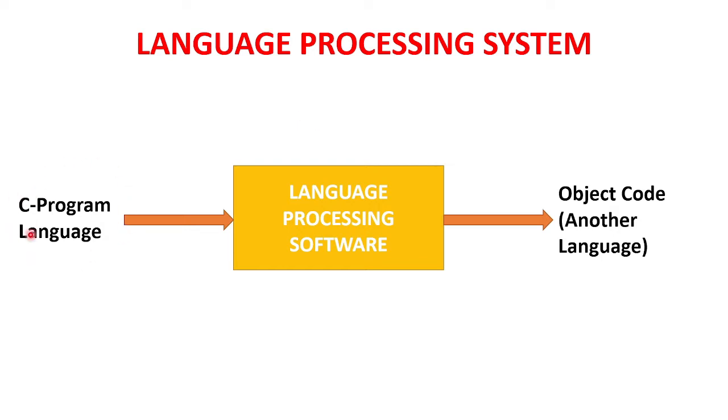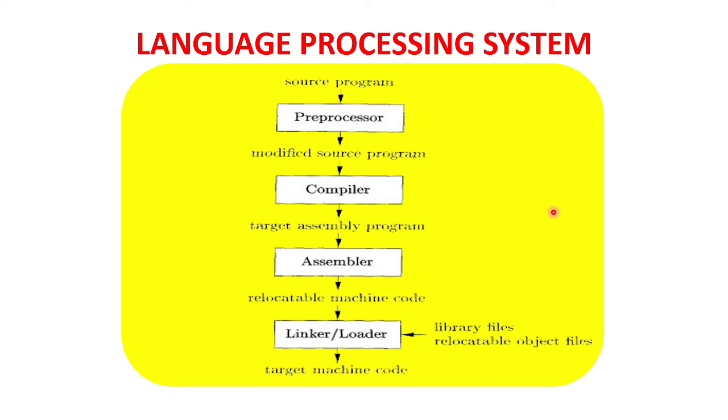We write our code in C programming language or any other programming language, and that code has to be given to language processing software. It will process the language and convert it to machine level or object code, which the machine, your computer, will understand. So the job of language processing software is to take the high level language, C programming language, and convert it into object code or machine code. So these are the steps involved in the language processing system.